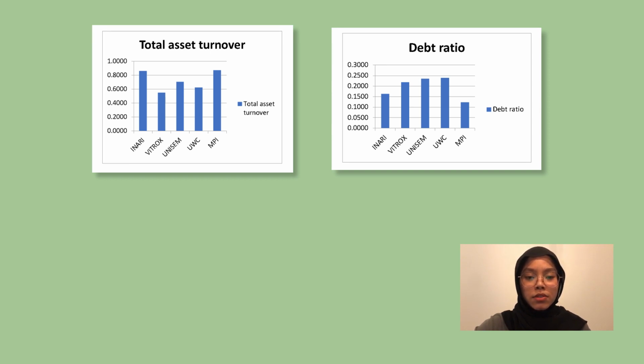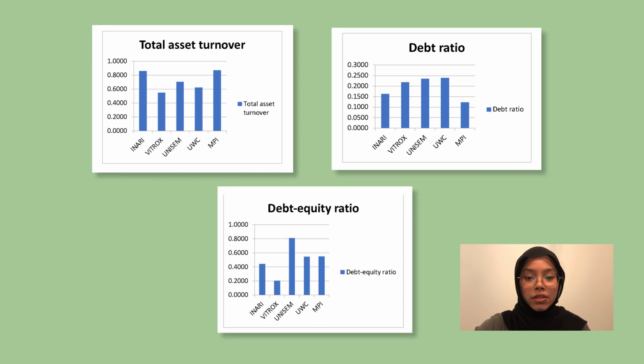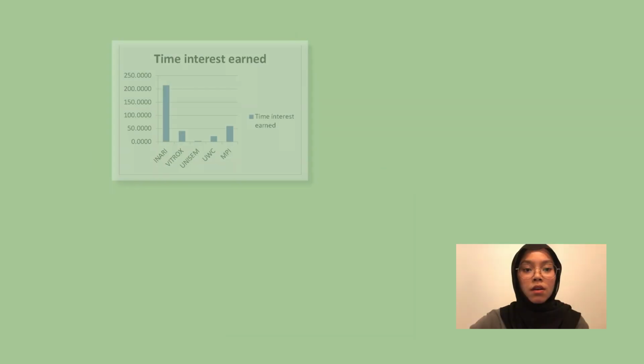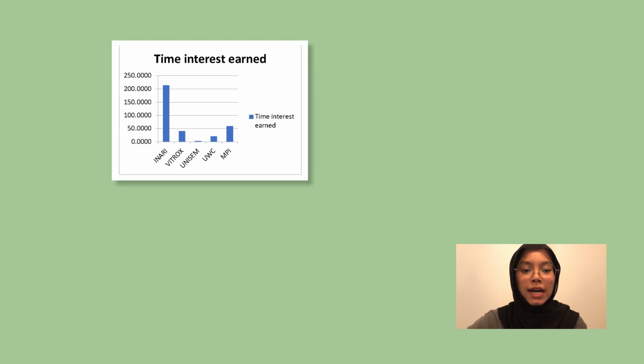For debt equity ratio, the highest is recorded by Unisem with 0.81 times and lowest is Vitrox with 0.2 times. For time interest earned, the highest is Inari with 214 times and lowest is Unisem with 3.24 times.